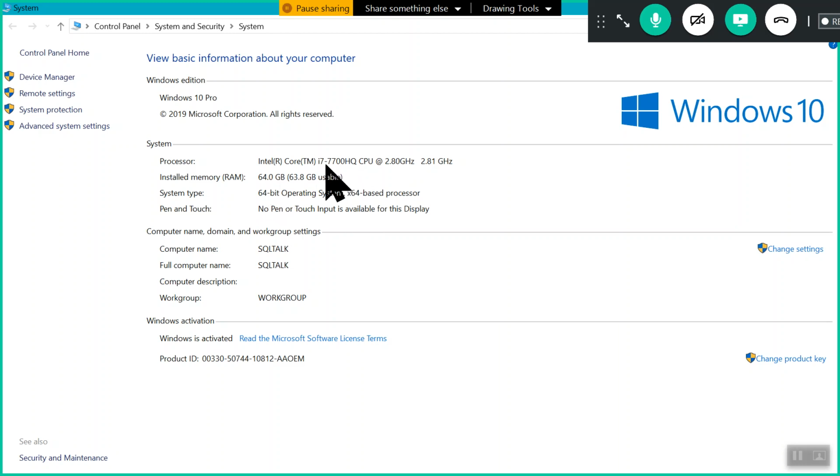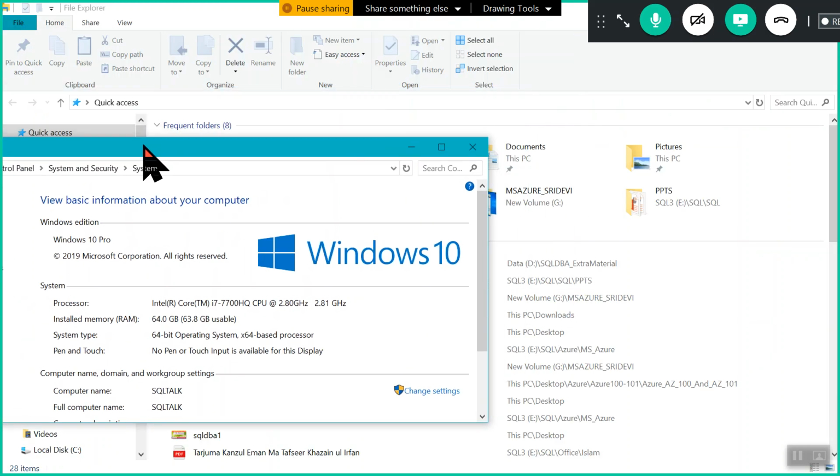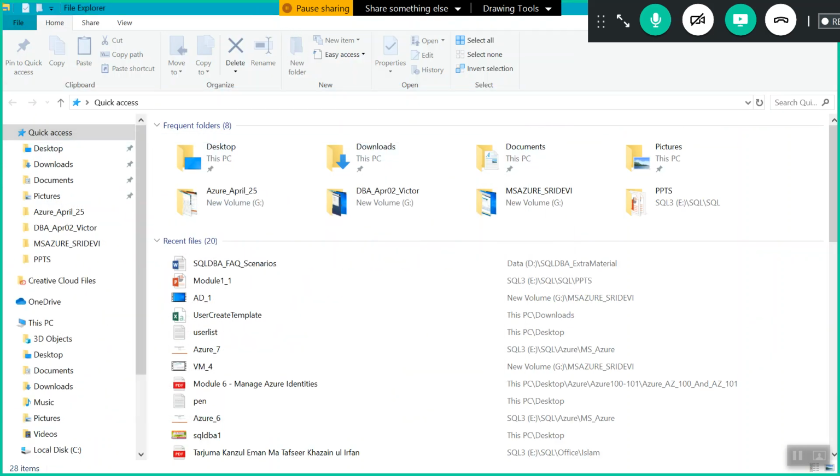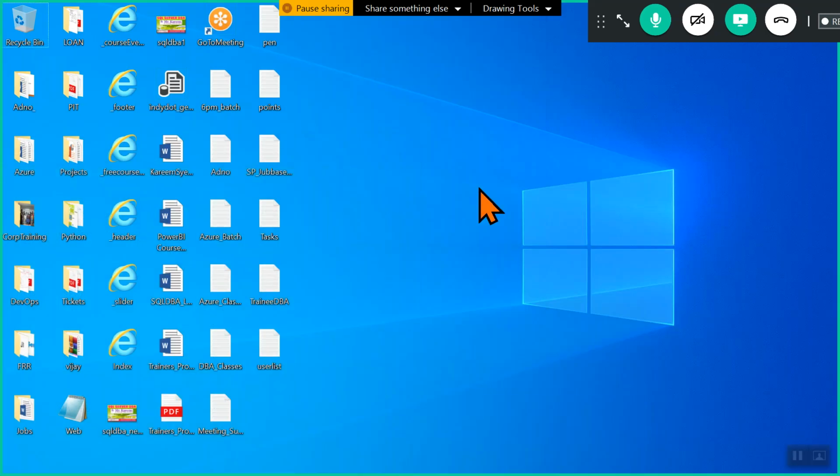It is also an Intel HQ processor, which means a high-end processor. Generally, our normal laptops have a U processor. I'm not making publicity of my machine; indirectly I'm saying I will show you all the features practically.